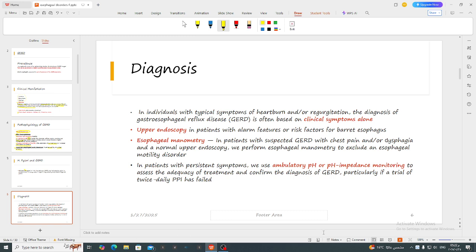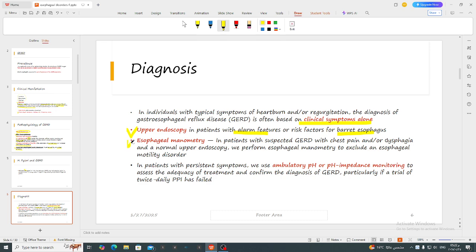In patients with typical symptoms, we sometimes diagnose based on clinical symptoms alone. In some patients, we need an upper endoscopy, especially if there are alarm features like weight loss, anemia, hematemesis, blood in stool, strong family history for GI cancer, or if they have risk factors for Barrett esophagus, and we'll talk about that later.